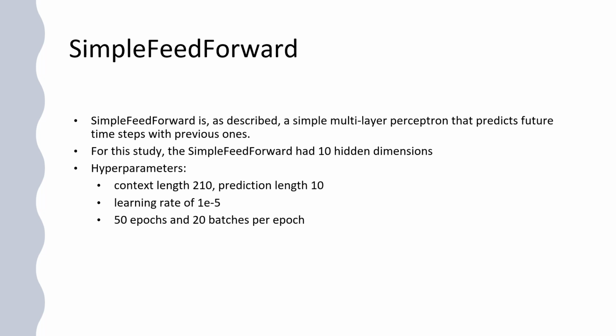Our second model is called Simple Feedforward. Simple feedforward is, as described, a simple multi-layer perceptron that predicts future time steps with previous ones. For this study, the simple feedforward has 10 hidden dimensions. To implement this model, we use hyperparameters of context length of 210 days, prediction length of 10, a learning rate of e to the minus 5, with 50 epochs and 20 batches per epoch.